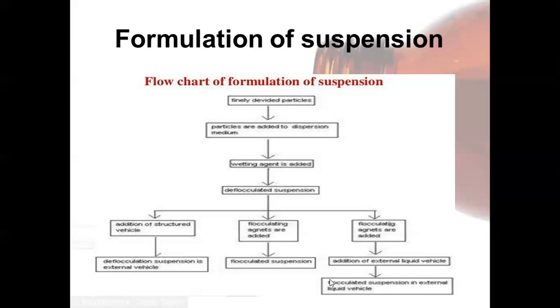Now we come to the surfactants. Surfactants aid in dispersion by reducing the interfacial tension between the solid particles and the vehicle. As a result, the contact angle is lowered and the air is displaced from the surface of the solids. Surfactants in the HLB range of 7 to 9 are used as wetting agents. A minimum amount of surfactant is used because they produce foam and create problems during mixing at a later stage. So we have to use the minimum amount of surfactants.